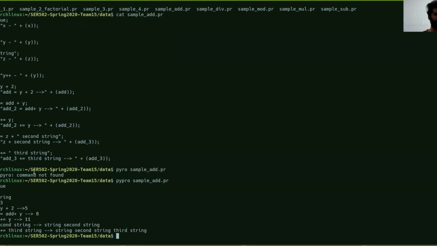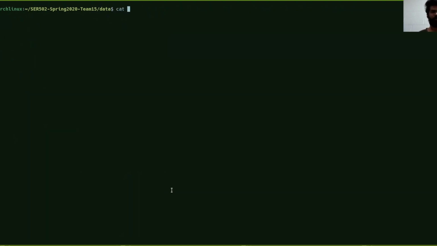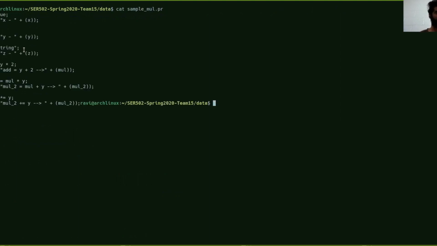As you can see, it has been executed. Let's see another file. This one demonstrates the multiplication. Let's run this file. As you can see, this also has been executed.